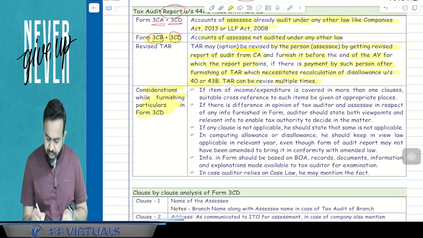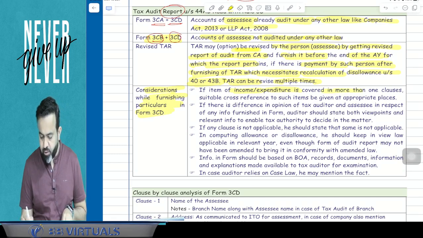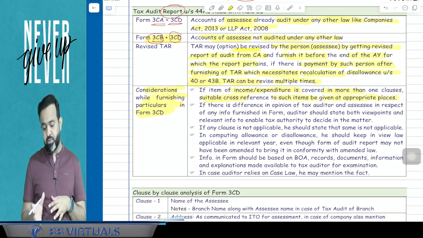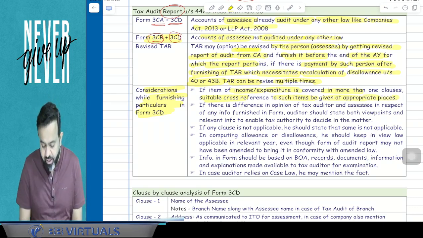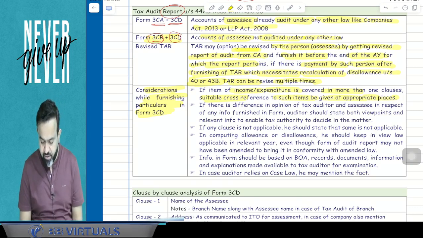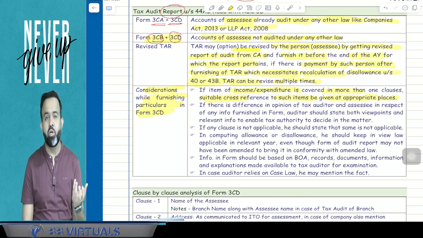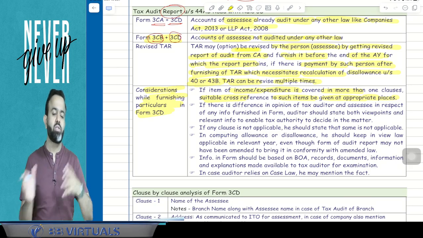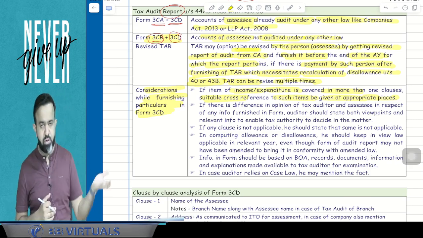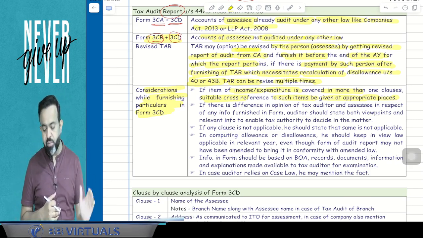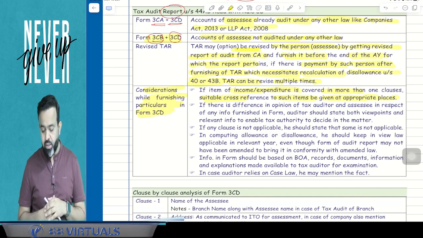If any item of income or expenditure is covered in more than one clause, suitable cross reference to such item to be given at appropriate places. So here the first point says that if an item of any income or expenditure is covered in more than one clause, there may be a possibility that some expenditure or income is covered in more than one clause, then, guys, suitable cross reference to such item should be given at the appropriate places.